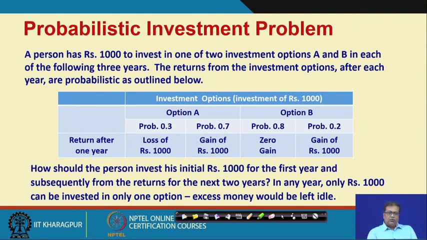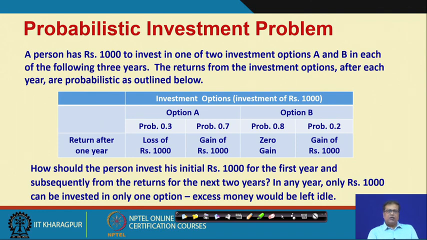If there was only 1 year, as I said, you could evaluate them by calculating 1 year returns and coming up with a decision. But what happens? You do the same thing 3 consecutive years. As you do the same thing 3 consecutive years, please understand one thing: you have only rupees 1000 to start with, and at a given point of time, one restriction has been given to make the problem slightly easier, that you can make only one investment at any stage.